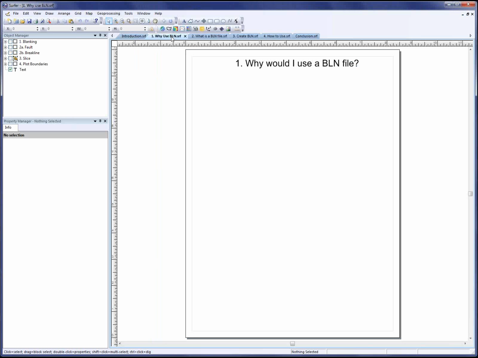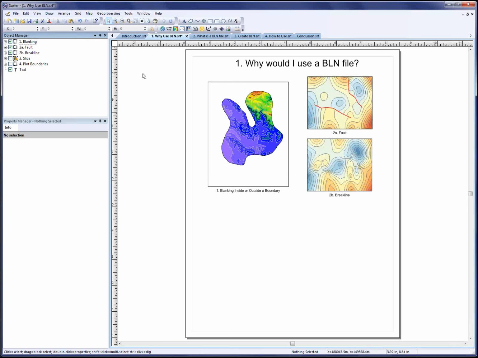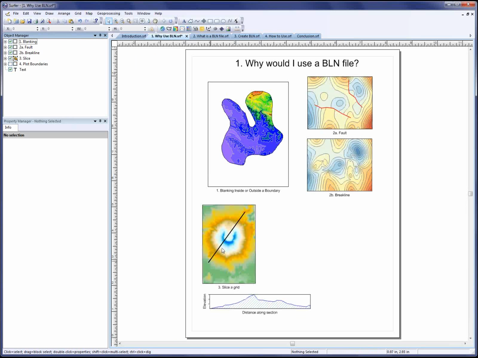The first topic I'll cover is why would someone want to use the BLN file, which is also known as a blanking file. So why are these files even important? Now, BLN files can be used in Surfer to blank outside or inside polygon boundaries. It can be used to delineate fault lines or break lines when grading data. And you can also use them to slice a grid file to create a topographical profile. Now, to use these functions in Surfer, the polyline or polygon boundaries must be saved in a BLN file format. No other file format can be used for these functions.